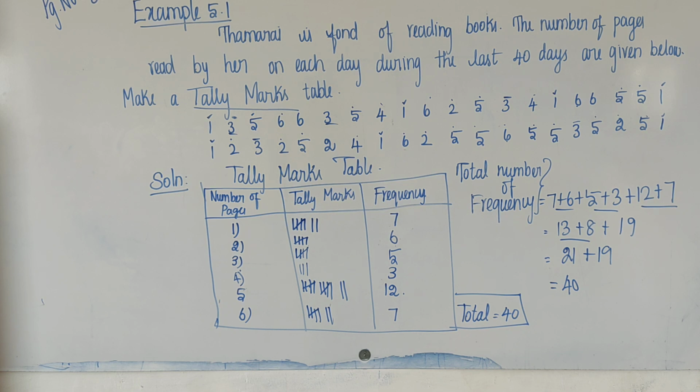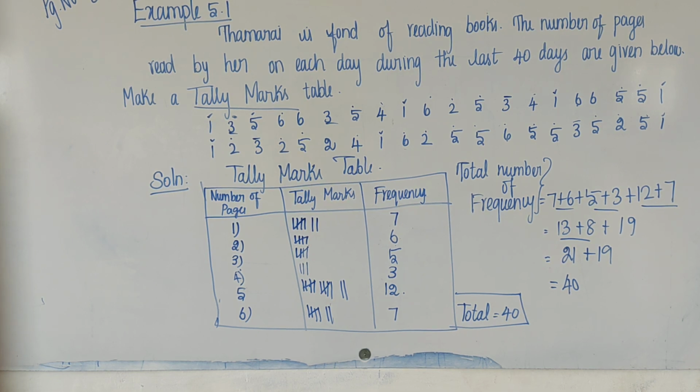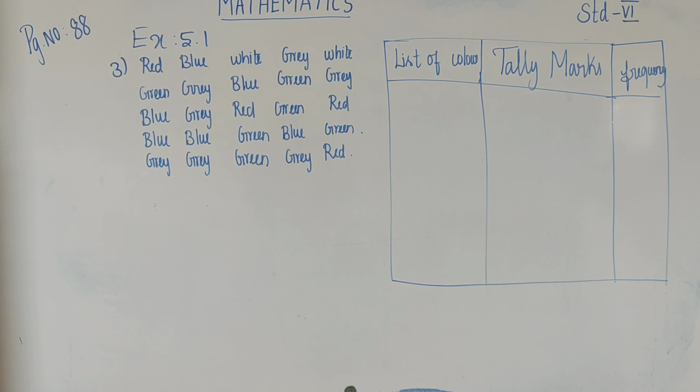Exercise 5.1, problem number 3. The following list tells colors liked by 25 students. Prepare a table using tally marks.